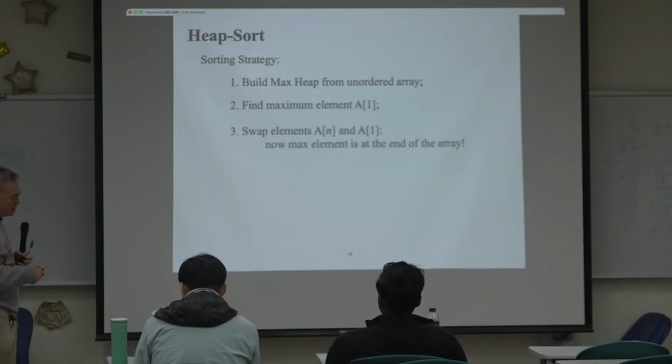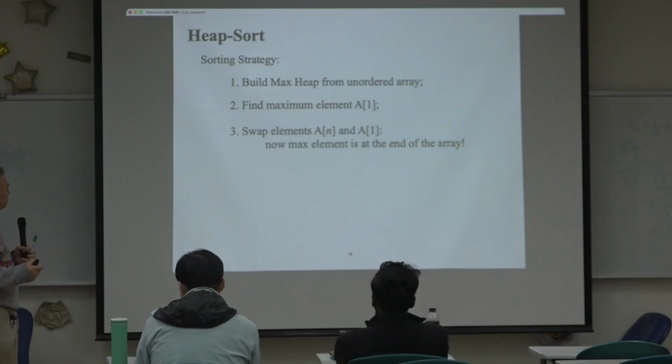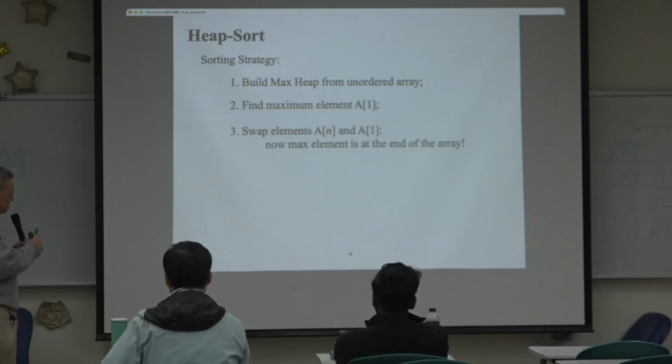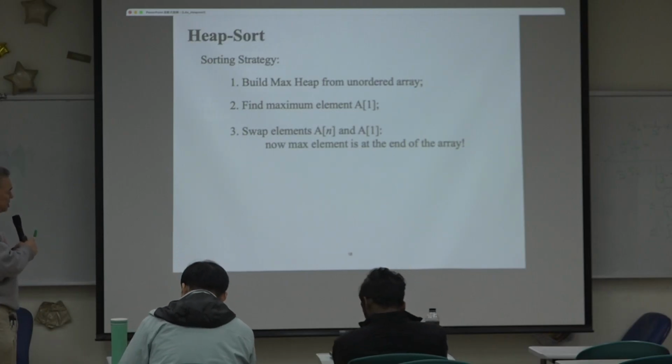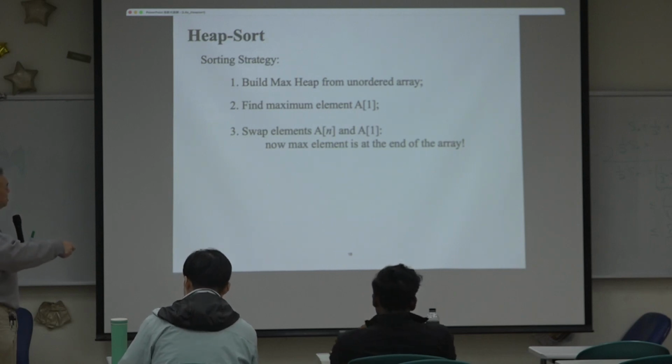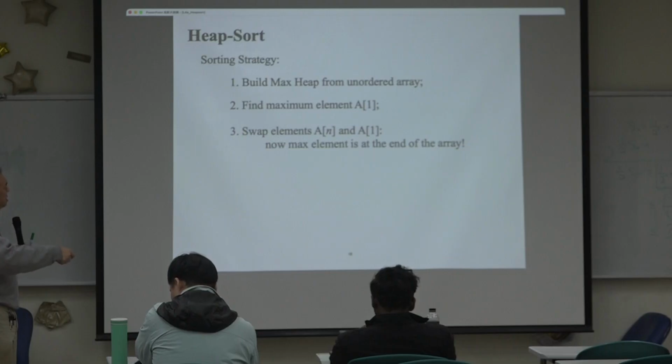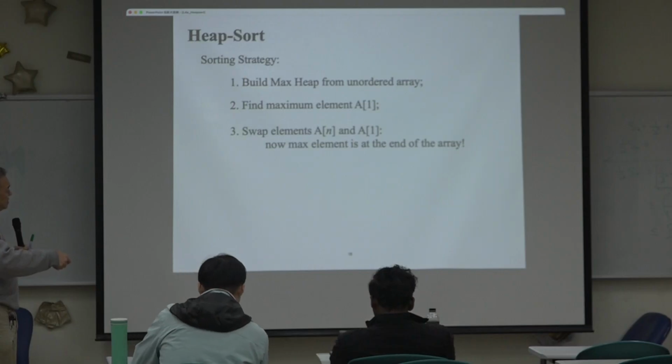Then we know the biggest value appears as the first element of the array, the max element, which is A1. You swap the first element, the largest element, with AN.